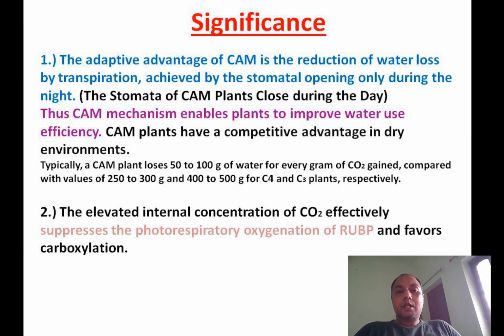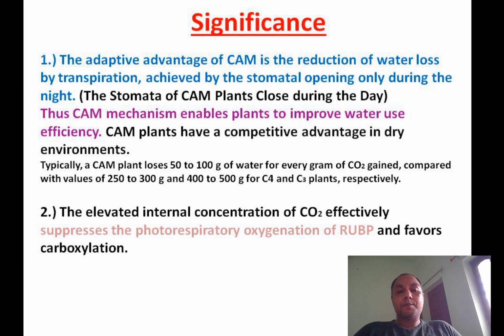So around 4 to 5 times water use efficiency is achieved by CAM plants in comparison to C4 and C3 plants. So this is one way how water loss can be reduced.